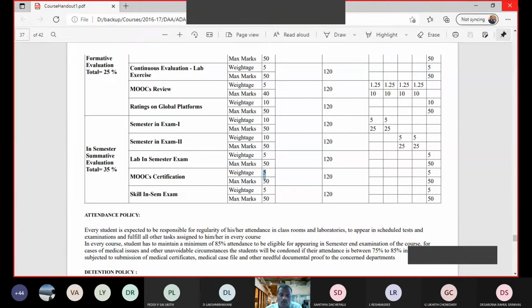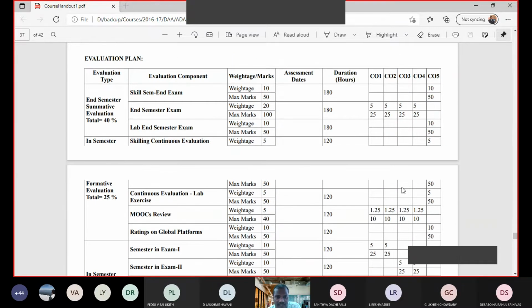If you have MOOCs certification, that is Algorithms Part 1 from Coursera, and another one from LinkedIn Learning, you are given another 5% weightage. So this is all about how we are going to evaluate you from time to time. The external component is 40% and internal assessment is 60%. In internal also, 25% is continuous evaluation and 35% is summative assessment in the form of test examinations and lab examinations conducted. So this is the overall course evaluation plan.